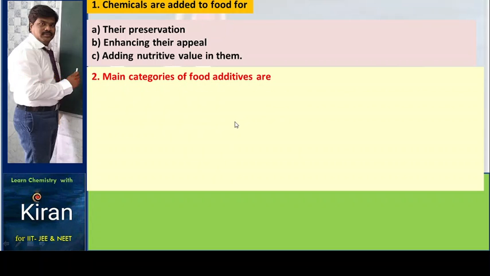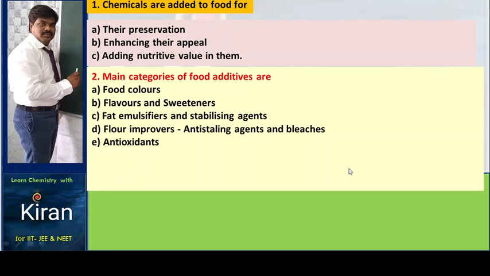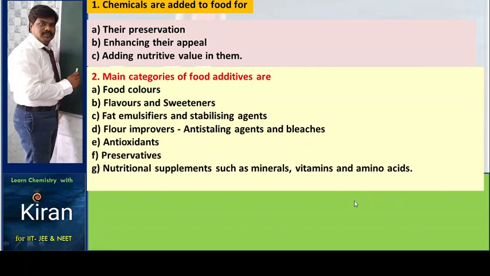Main categories of food additives are food colors, flavors and sweeteners, fat emulsifiers and stabilizing agents, flavor improvers, anti-staling agents and bleaches, antioxidants, preservatives, and nutritional supplements such as minerals, vitamins and amino acids.